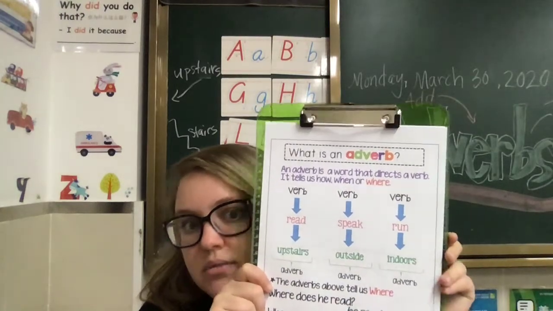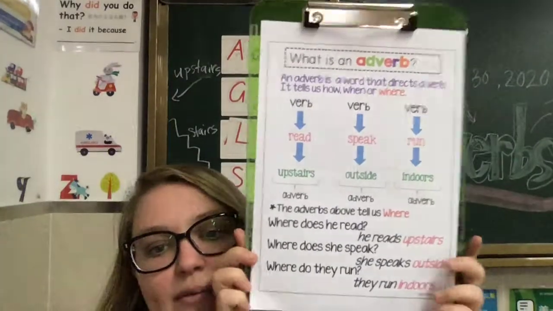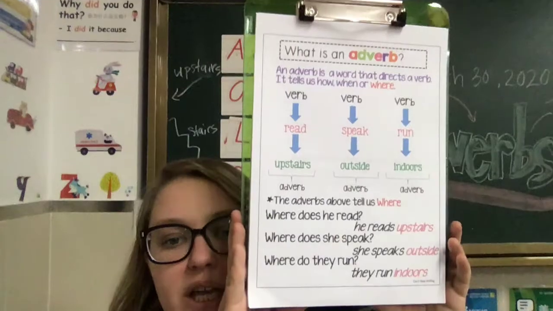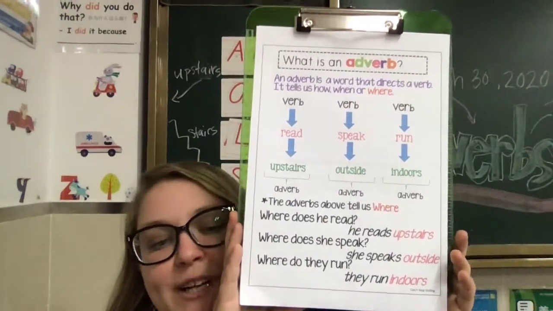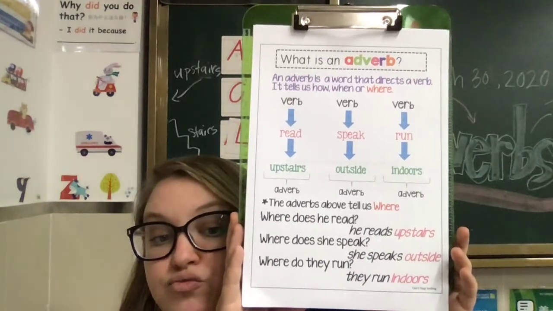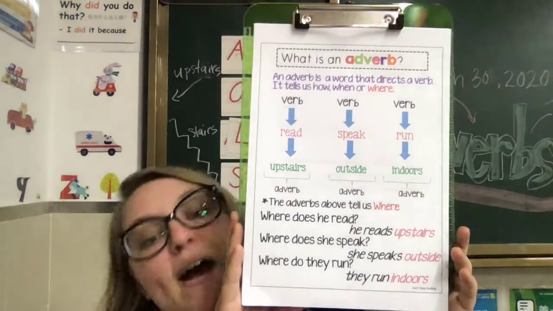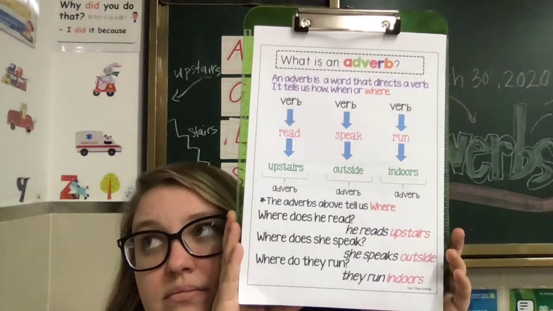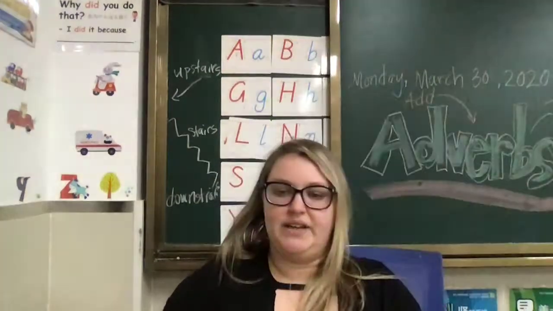Now, let's do the sentences. You ready? Help me out. The adverbs above tell us where. Where does he read? He reads upstairs. Very good. Where does she speak? She speaks outside. Very good. Where do they run? They run indoors. Okay? Very good. Very easy.